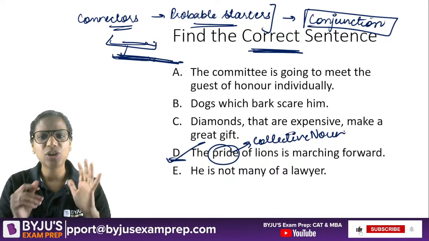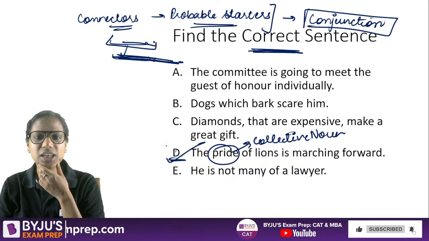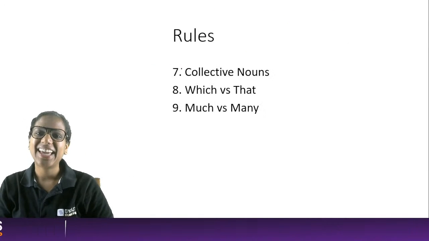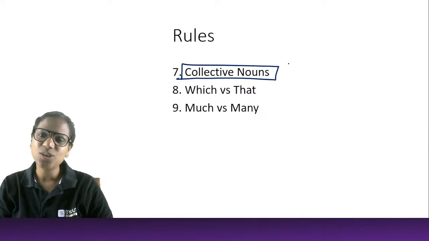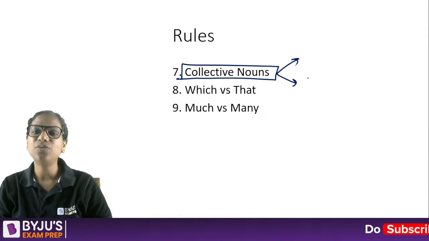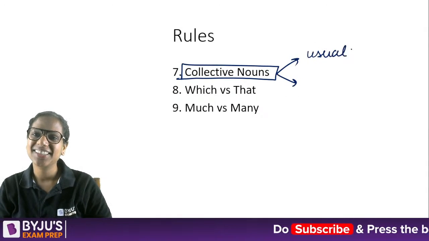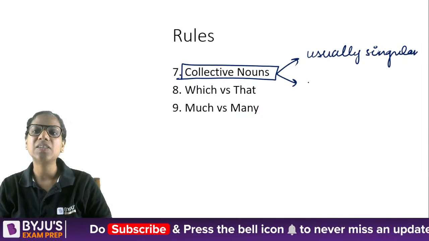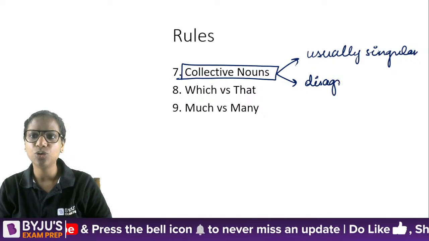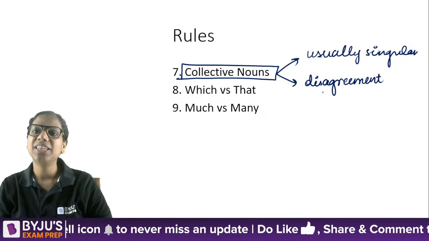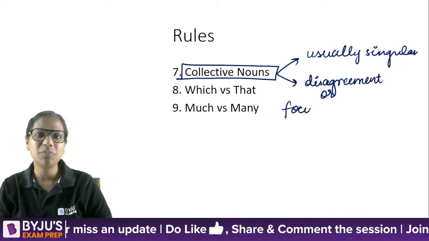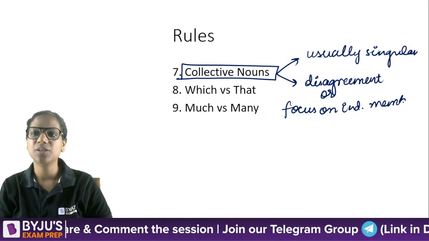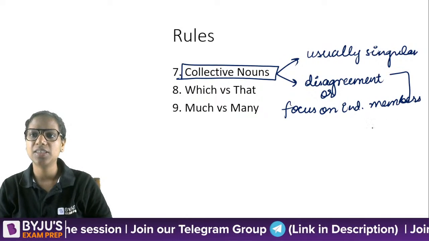And what we have to learn here is, is a collective noun singular or is it plural, right? So you already know this by now, that a collective noun is usually singular. However, when there is some sort of a disagreement in the group, or there is a focus on individual members, then it becomes plural. Then it becomes plural, right, in these scenarios.